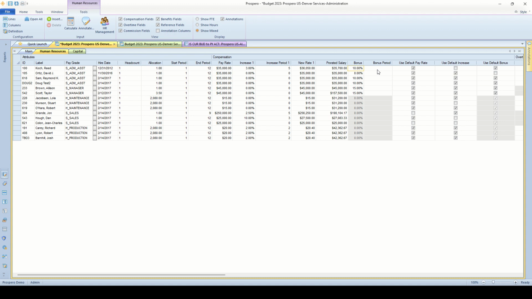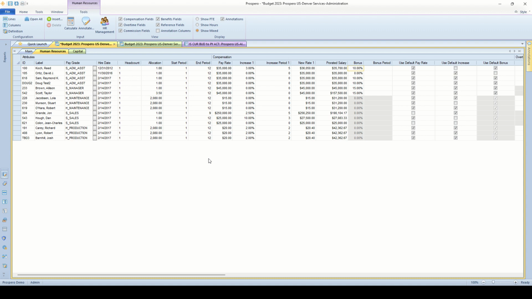All the details here on the Human Resource tab are easy for your budget manager to make changes to. They can add new hires for next year as well. And all this gets saved as soon as they click the save button up top. And it recalculates the wages, taxes, and benefits for all these employees.